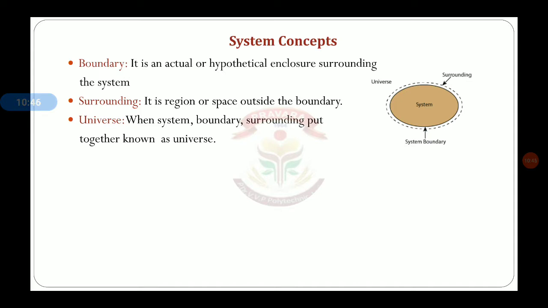Then surrounding, what is surrounding? It is a region or space outside the boundary. It is the region or space contained outside the boundary. That space is known as the surrounding. Then universe: when the system, its boundary and its surrounding are all put together, collectively they are considered a universe.